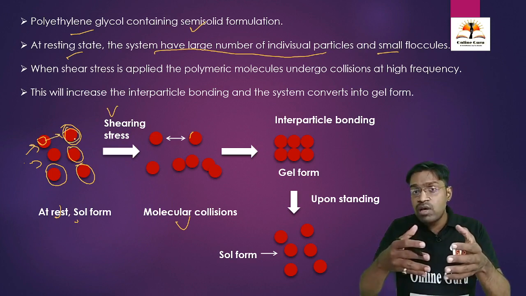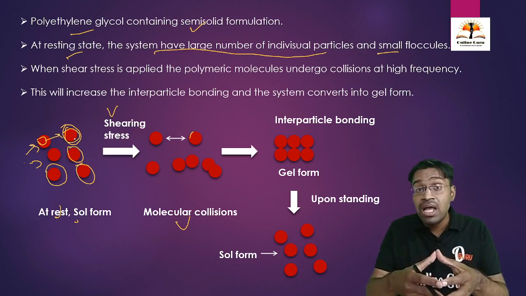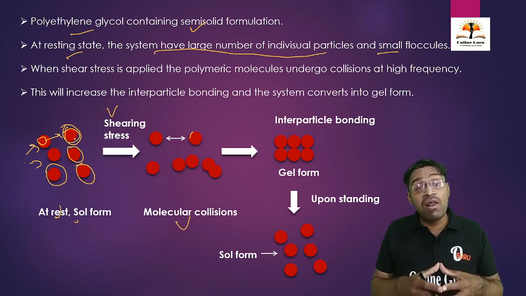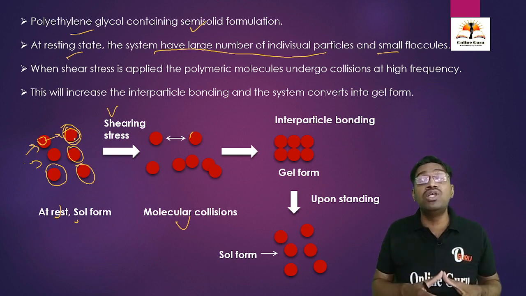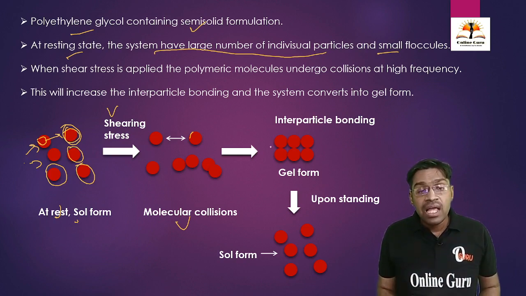Collision of one molecule with another molecule, what will happen? There will be development of intermolecular forces. There will be development of cohesive forces due to these molecular collisions. And what will happen? Finally, there will be generation of interparticular bonding. There is a formation of bond between two or more molecules. And finally the solution form is going to convert into gel form.